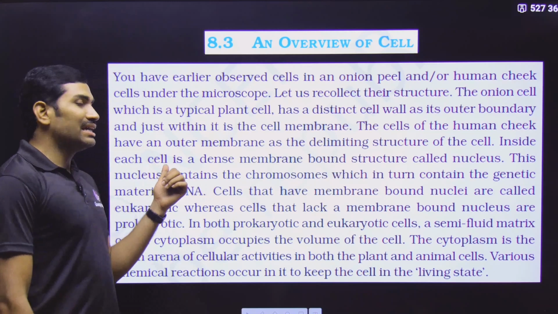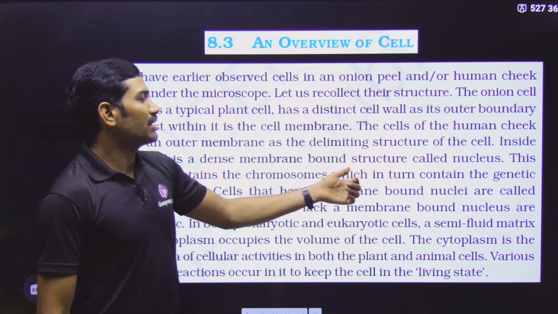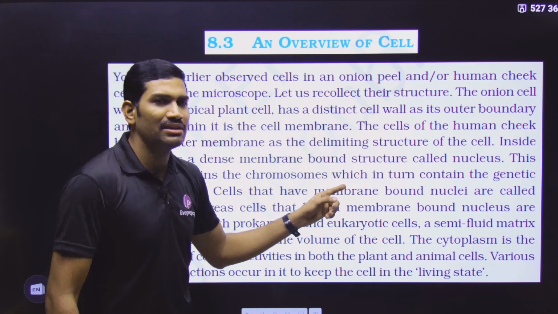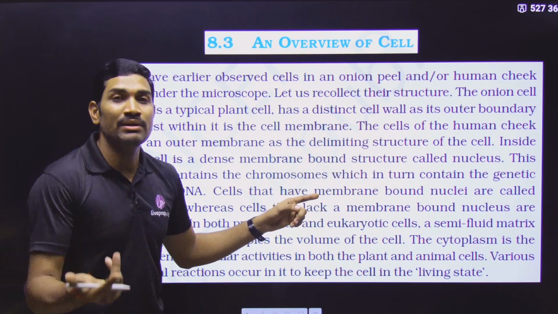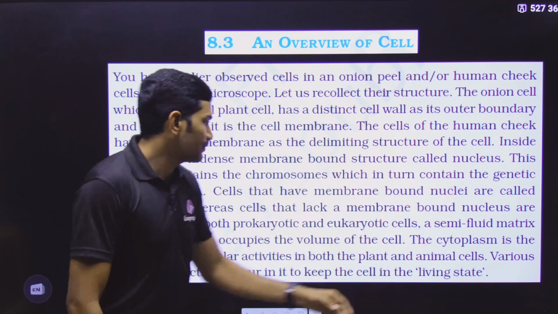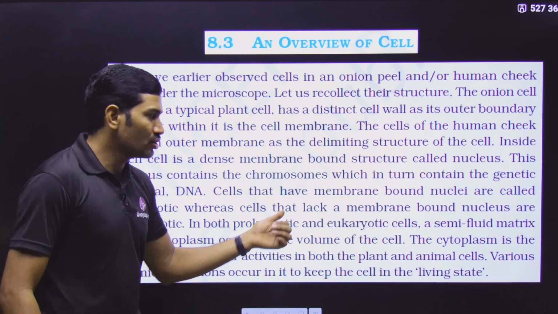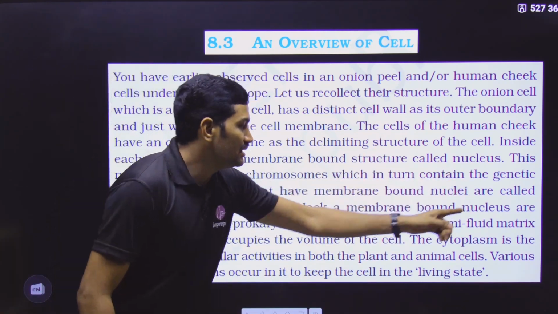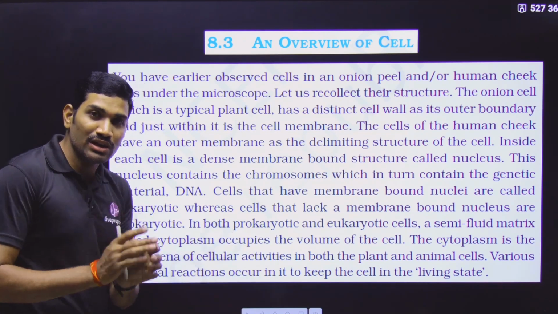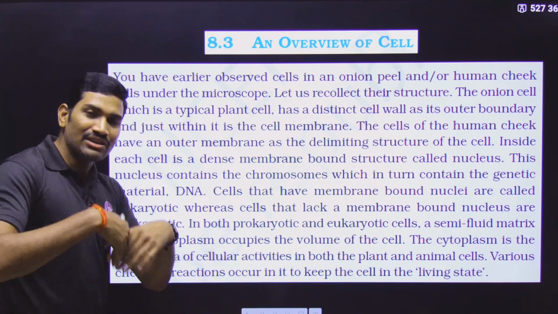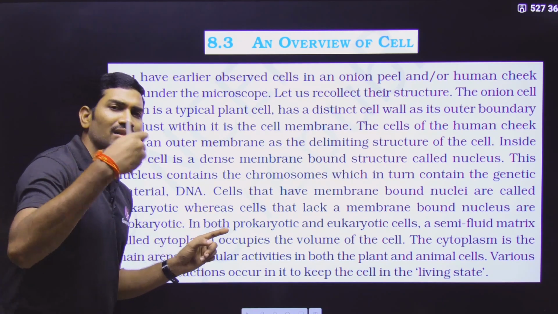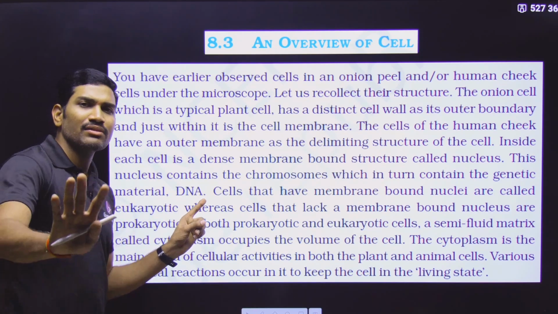Next one, inside each cell is a dense membrane bound structure called a nucleus. Whether it is animal cell or plant cell, whatever it is, inside there is a dense membrane. How many membranes? A double membrane bound structure called the nucleus is present. And this nucleus contains chromosomes, which in turn contain genetic material, that is DNA. What is the genetic material? For all the living organisms, the genetic material is DNA.